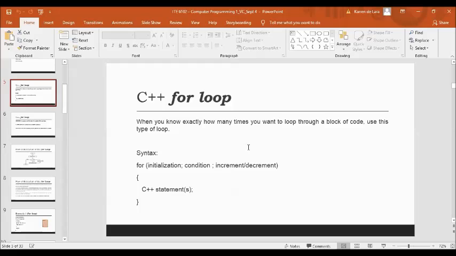The condition, if true, the body of the for loop is executed. If false, the for loop will be terminated. The increment and decrement, represented by a double plus symbol and a double minus symbol, is also known as update, which updates the value of the initialized variable and again checks the condition.